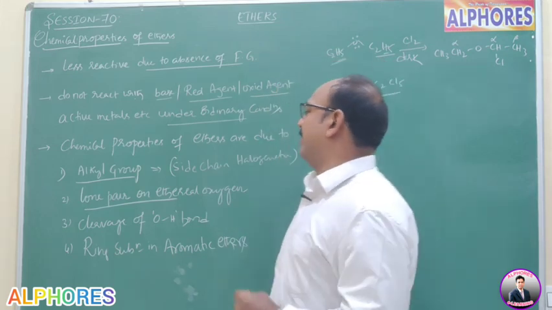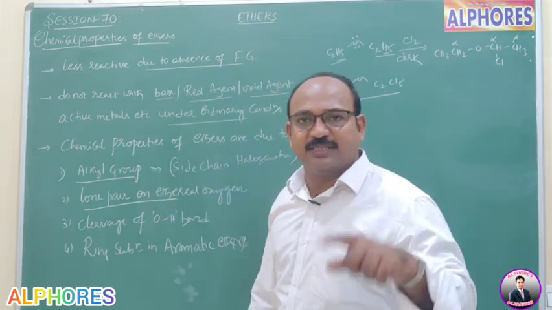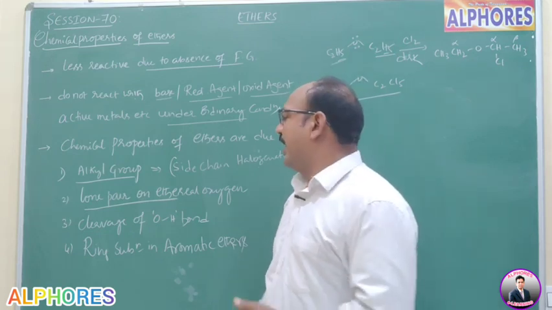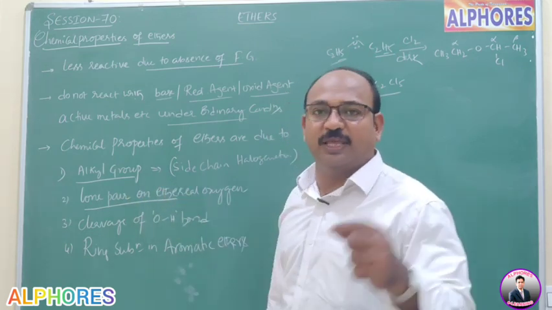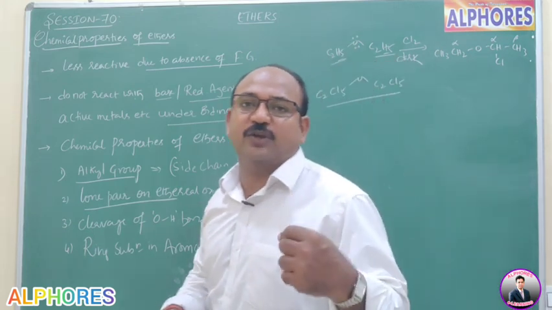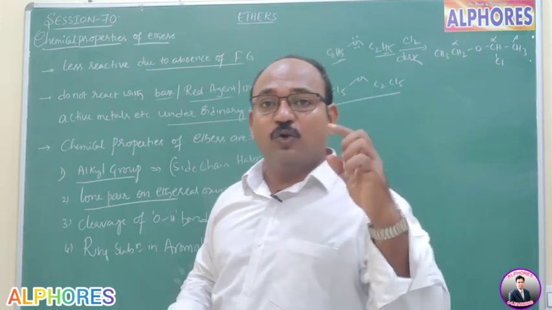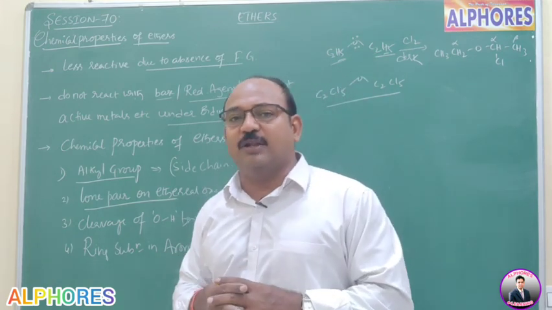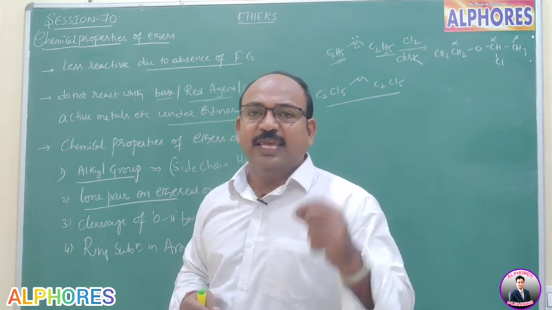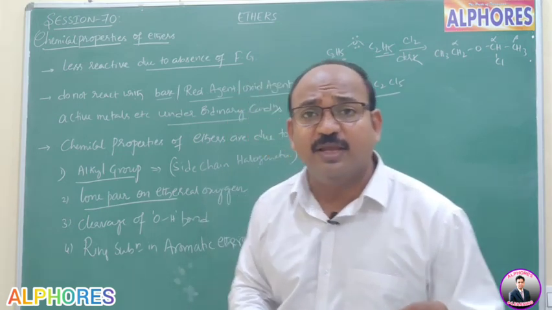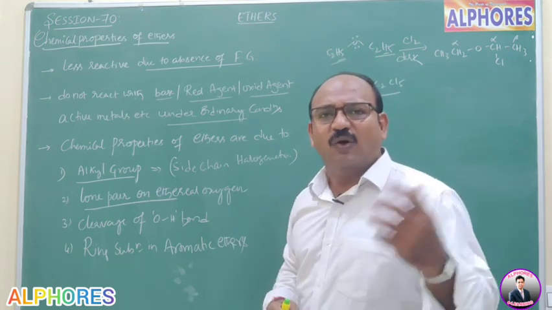That means first, with respect to alkyl group, substitution takes place. Hydrogens are substituted by halogens, and with respect to lone pair upon ether oxygen, it is able to donate. But don't forget that tendency to donate lone pair of electrons is called Lewis basic nature. Ethers have less Lewis basic nature. Why?